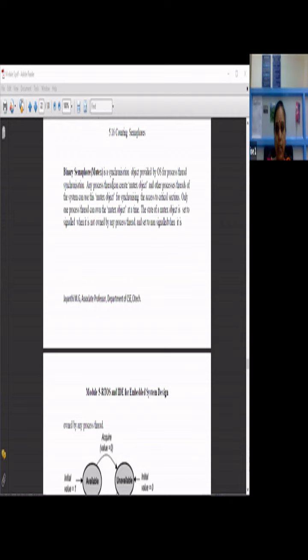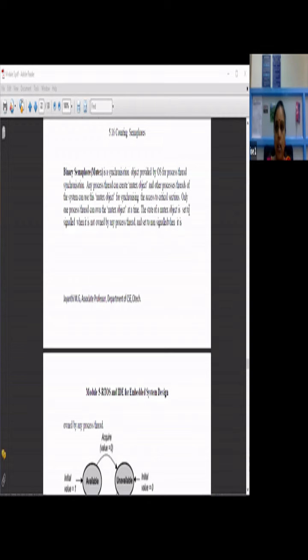In the same way, the binary semaphore, or mutex, is a synchronization object provided by the operating system for process or thread synchronization. Any process or thread can create a mutex object, and other processes or threads of the system can use this object for synchronizing access to critical sections. Only one process or thread can own the object at a time.